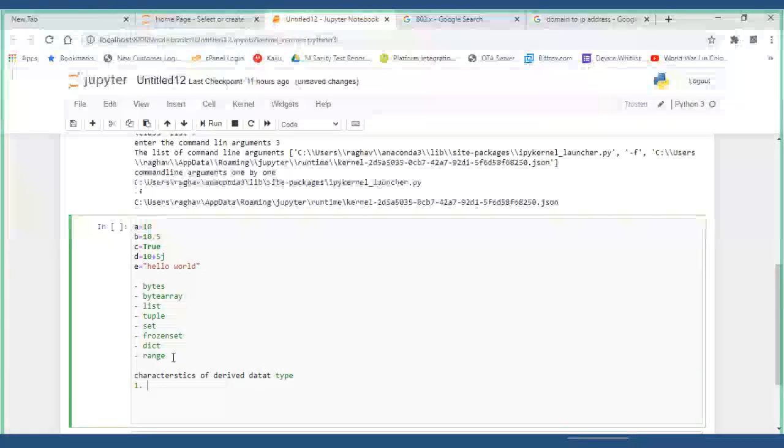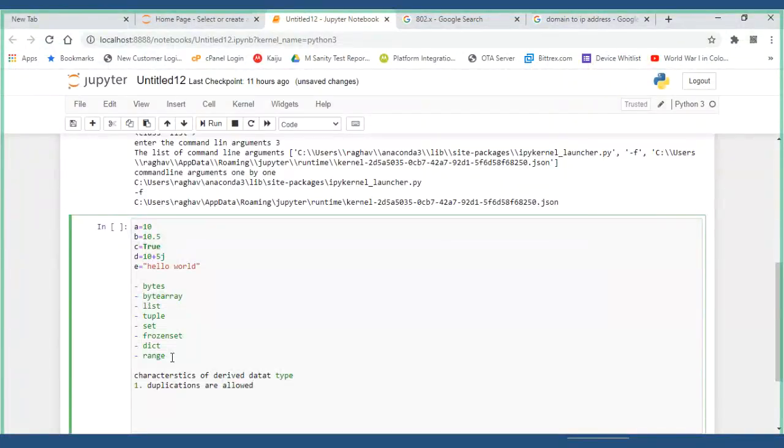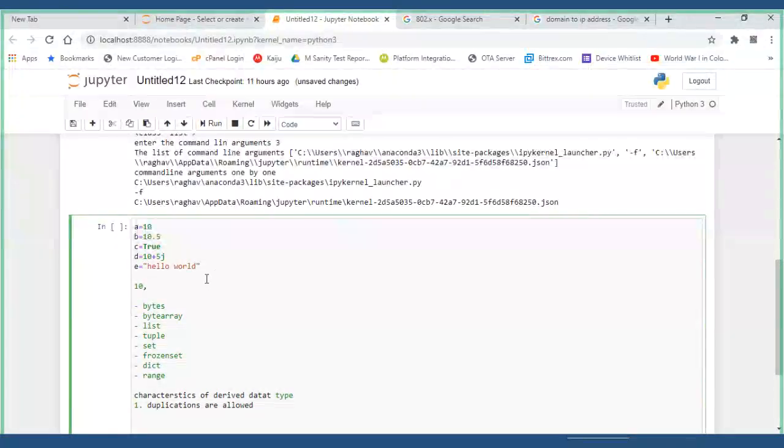Now, the first thing: whether duplications are allowed or not in that derived data type. Say, for example, I have a collection with 10, another 10, and 20 and 30.